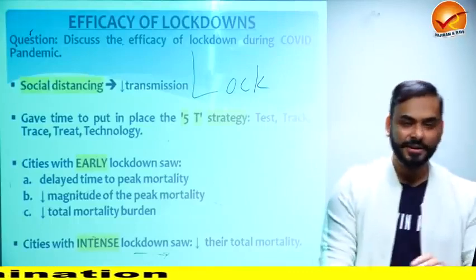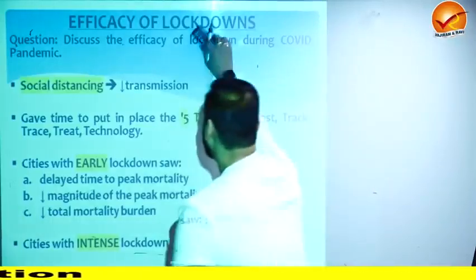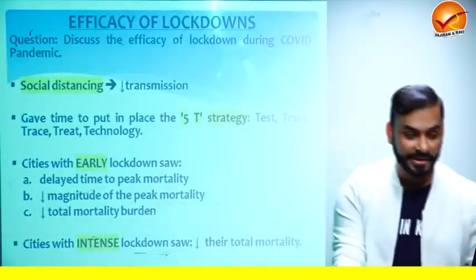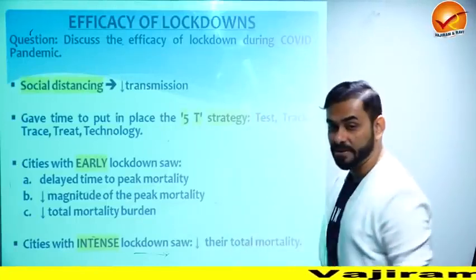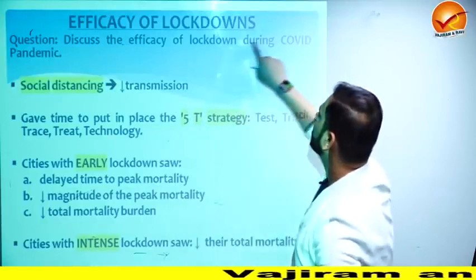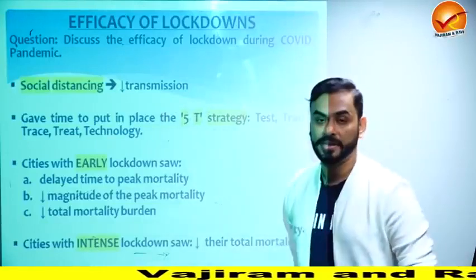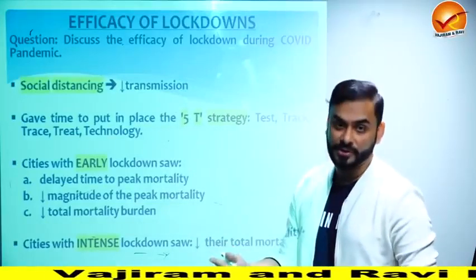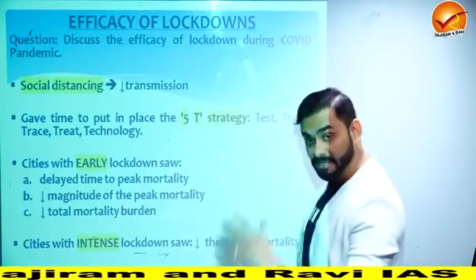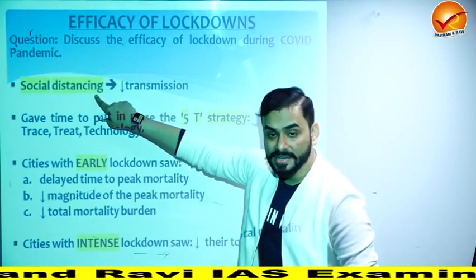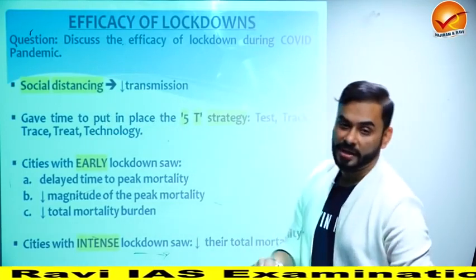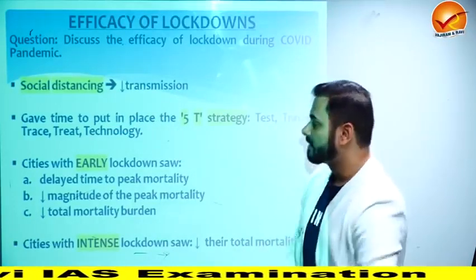Now, since we have already started the lockdown when the problem hit, what is the efficacy of this lockdown? Look at the question. This can be asked in UPSC. So discuss the efficacy of lockdown during COVID pandemic. So what's the relevance of lockdown during COVID pandemic? Did it give us results? Yes, it did. I'll give you an example. So with social distancing, transmission was controlled. So if I'm not meeting anyone, I'm not spreading the disease.